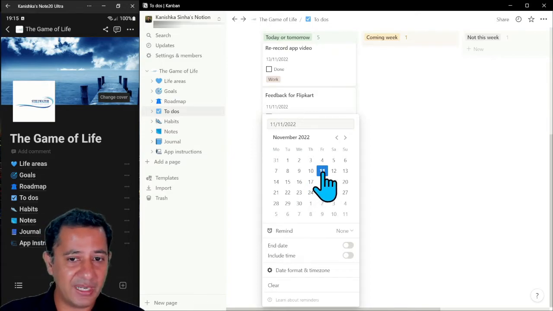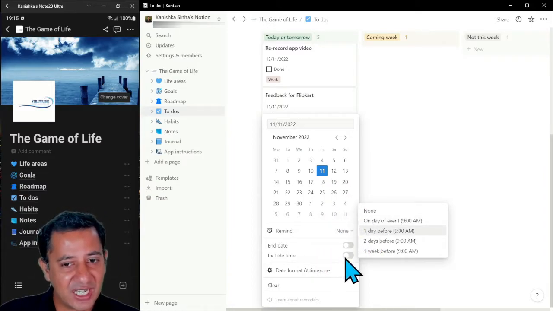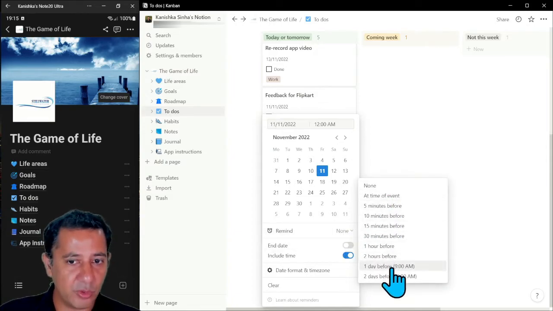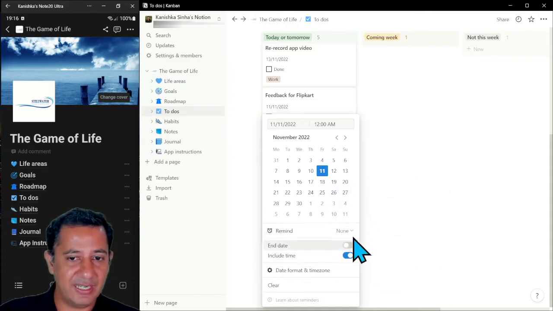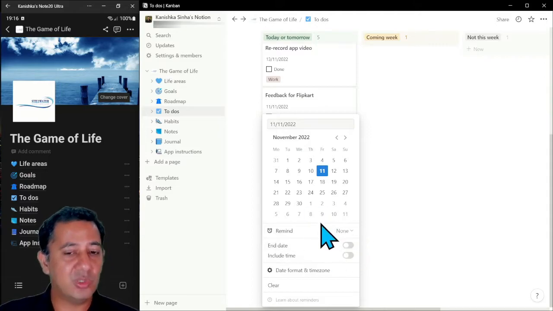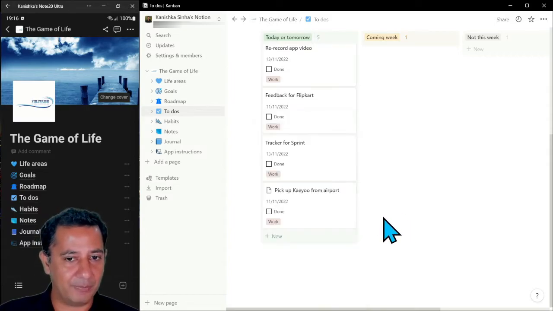I can put in a reminder over here as well, right? So I can put a reminder on day of event whenever I'm putting it. Also, if I want a specific time, I can include a time, and then my reminders can be even more specific, right? But let me just leave that. I don't really need a reminder just now. If you have the desktop app or a phone app, this will give you reminders, but if you're just accessing Notion through the website, you won't get reminders. So that's one of the advantages of having the desktop app, right?